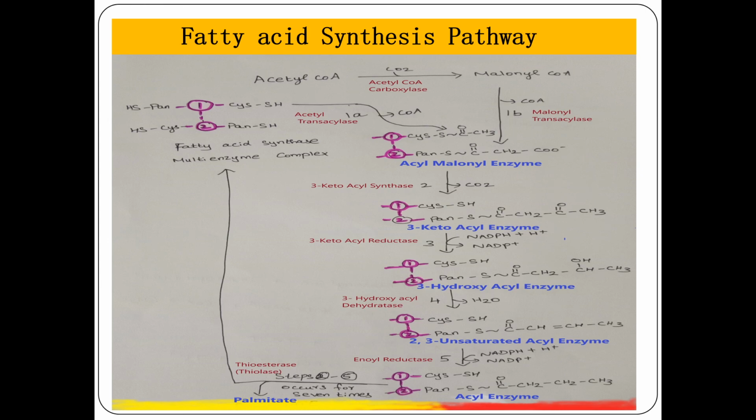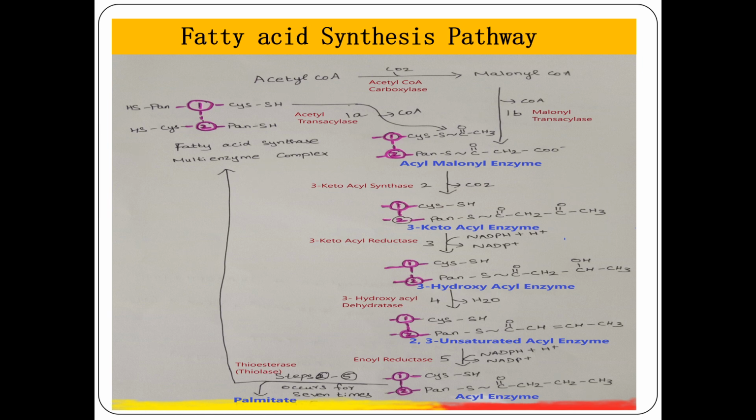Once the chain has been lengthened to 16, the termination step occurs. The termination enzyme is thioesterase, which will cleave the formed acyl, that is the palmitic acid. Palmitic acid will be cleaved, and it will release the fatty acid synthase multi-enzyme complex.